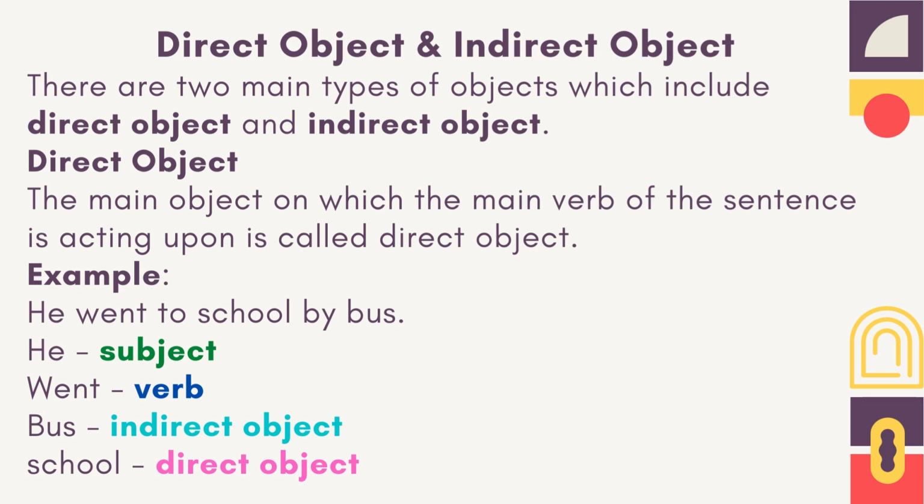Direct object and indirect object. There are 2 main types of objects, which include direct object and indirect object. Direct object. The main object on which the main verb of the sentence is acting upon is called direct object. Example. He went to school by bus. He is the subject. Went is the verb. Bus is the indirect object. School is the direct object.